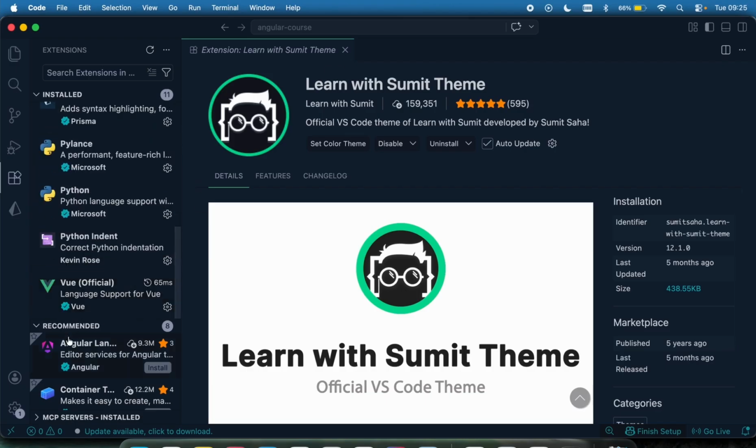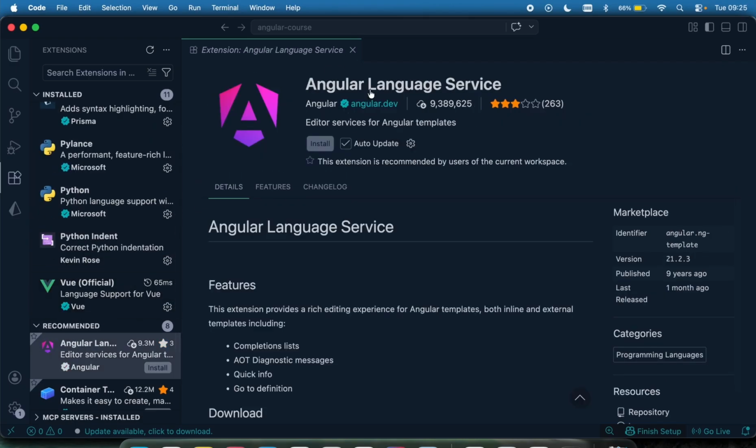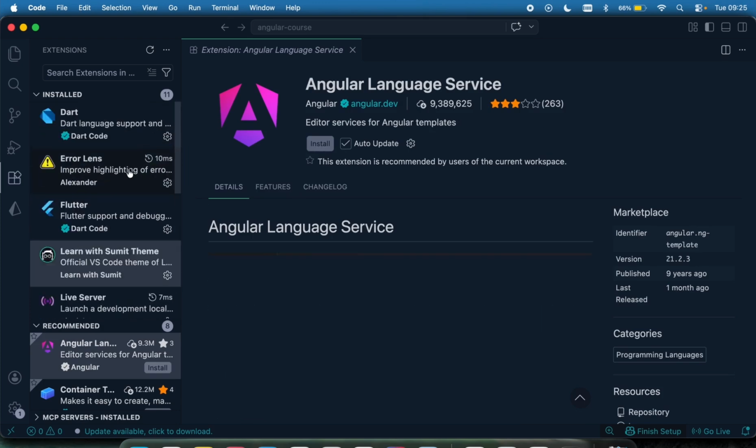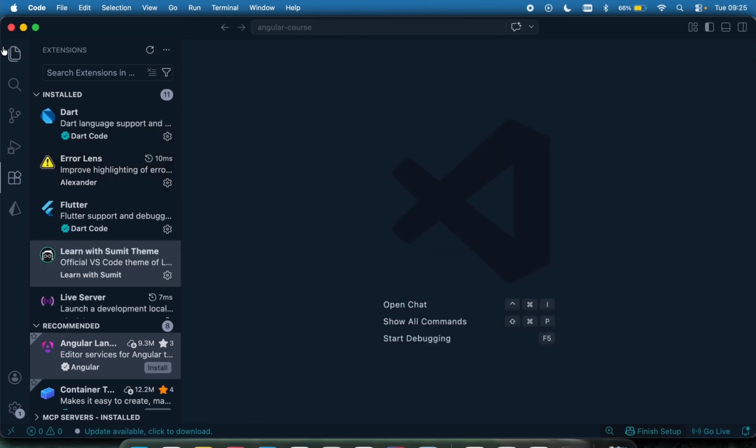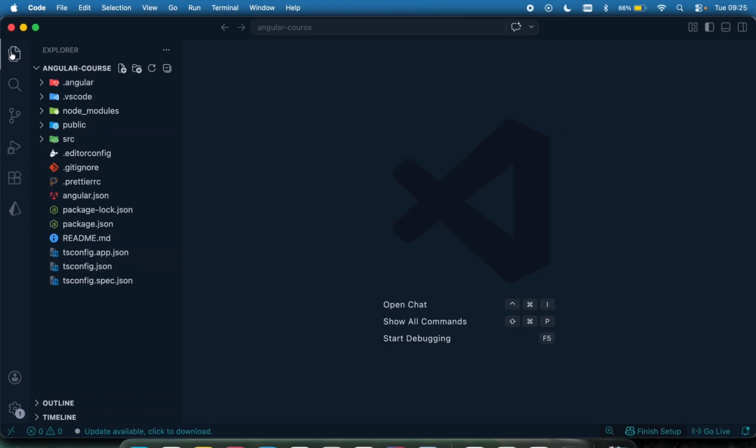Also, if you want to install the Angular language support, you can just click on that to install it. If you don't do that, everything is fine. These are some of the extensions I just want to show that will be helpful for the Angular project. So let's head on.